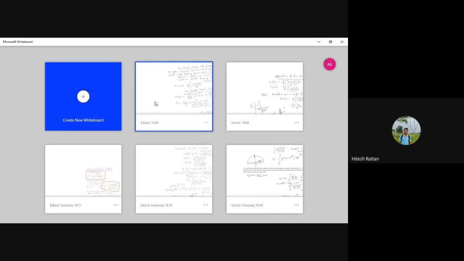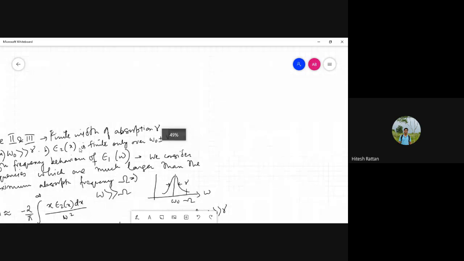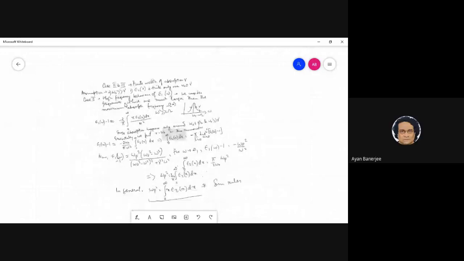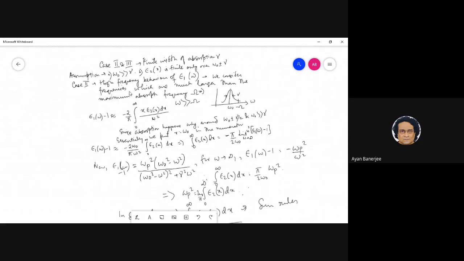Sir, I have a question. Can you go to that slide? Sir, when you simplified the integration, you assumed that this x is omega naught, and then you put x equals omega naught and took it out of the integral. But your epsilon 2x, we do not consider that constant. I completely agree, sir, it's just too hand wavy.